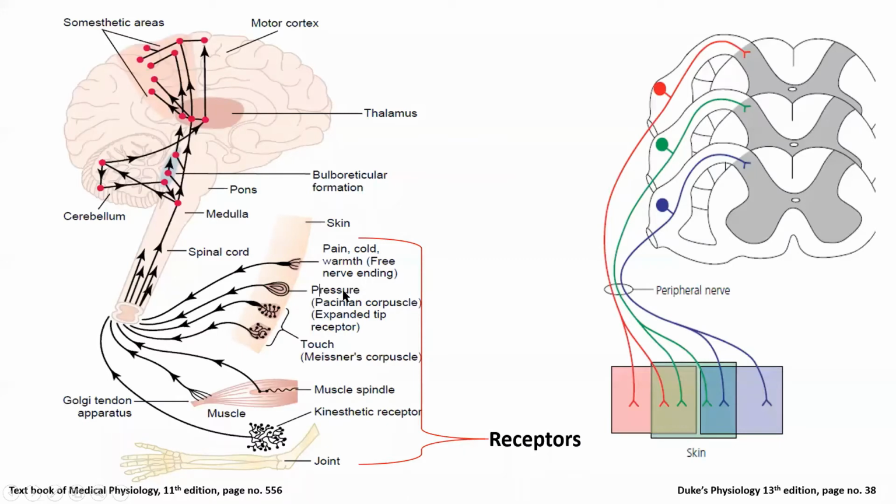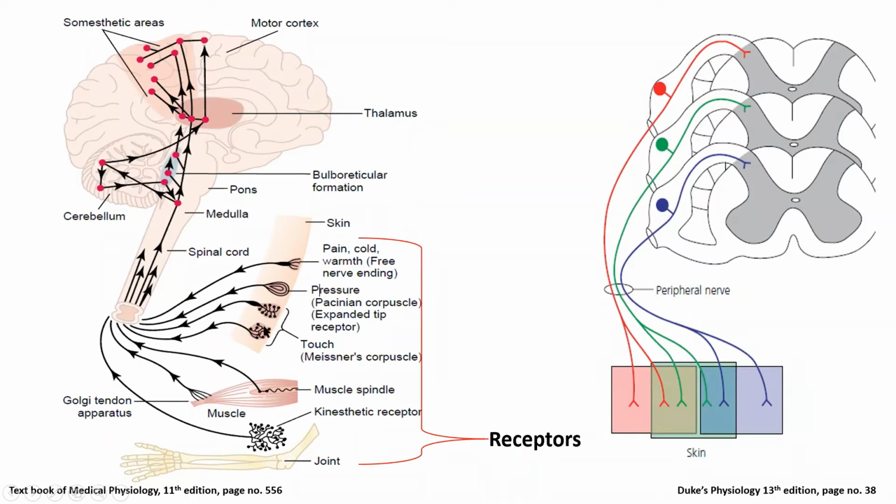For example, the pressure receptor, for pressure or vibration, is the Pacinian corpuscle. When there is pressure upon the skin, this corpuscle will deform, and accordingly the sensory neurons are stimulated, and they take the information to the brain, and accordingly the brain will send information through the motor unit. And these are touch receptors.